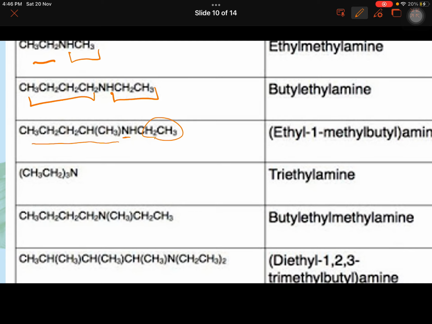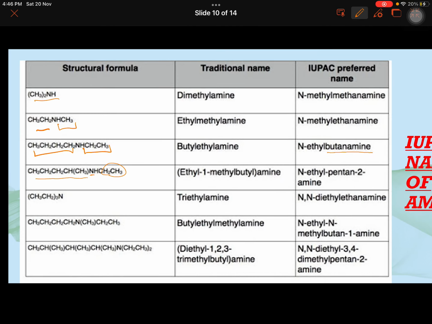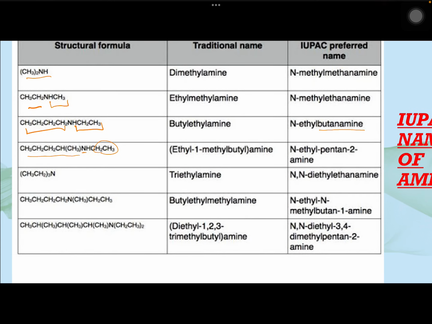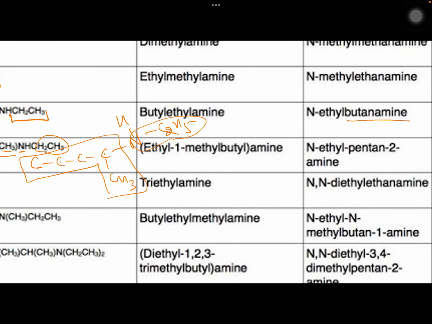So you write it in the expanded form and you will see that 1, 2, 3, 4, and then there is a methyl. 1, 2, 3, 4 carbons. There is a methyl, and here you have nitrogen and ethyl on it. So it becomes N-ethyl 1, 2, 3, 4, 5. Pentane 2-amine.